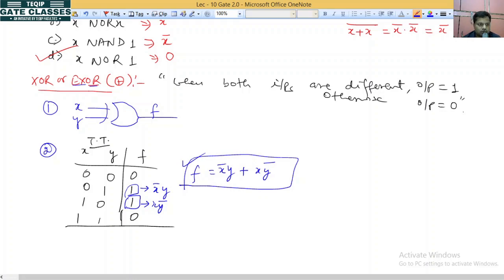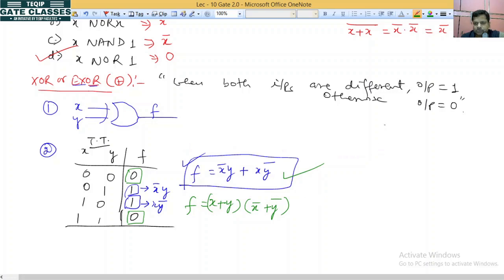We can write one more function using the product of max terms, with 0 as normal and 1 for complement, but this one is very popular.